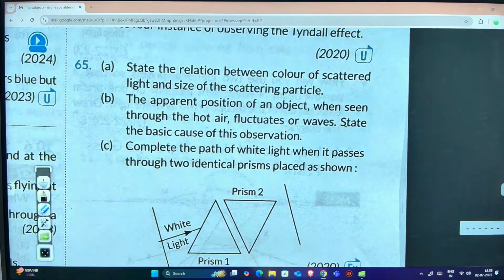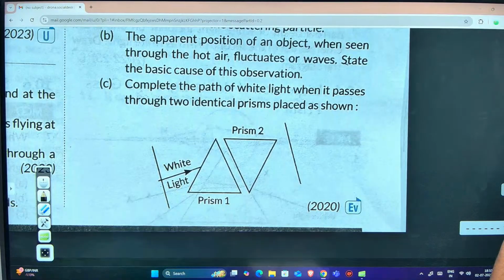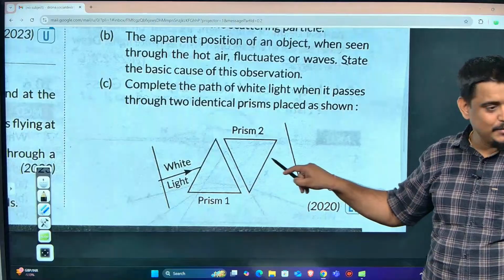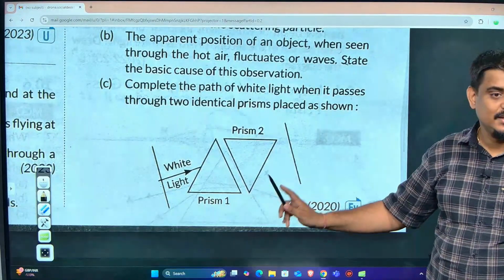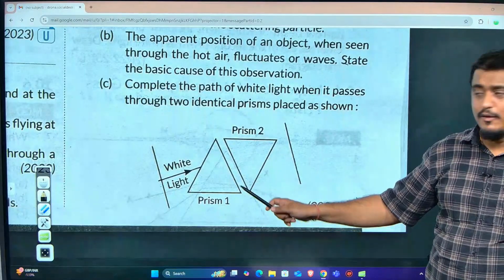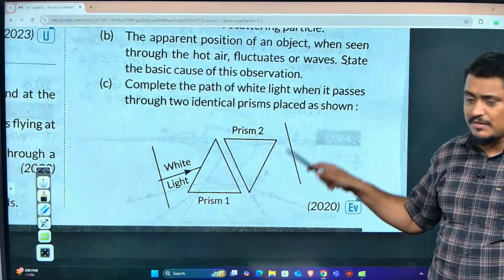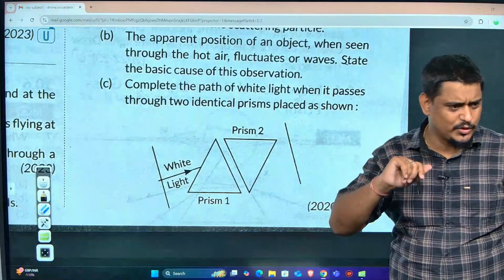The apparent position of an object when seen through hot air fluctuates or waves. State the basic cause of this observation. Atmospheric refraction. That's all. Complete the path of white light. What will you do here in this diagram? Last class I told you this. First you will draw 7 different colors. Then you will combine both, and a straight line comes out, white light. This is Newton's experiment. The first prism will disperse the light into 7 colors. The second prism will combine the 7 colors and make white light. I hope you know this.